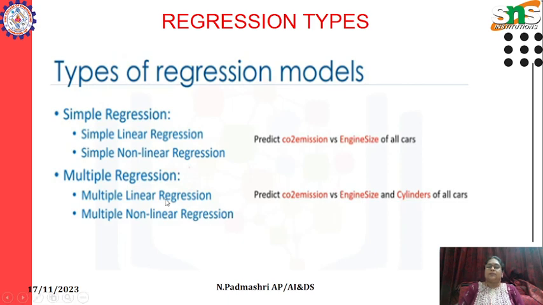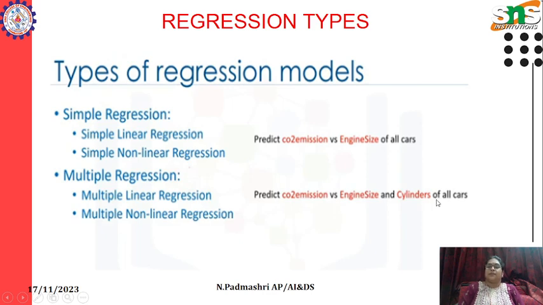When we discuss multiple regression, say I am going to predict CO2 emission based on the size of the engine, and I am also considering the other field called cylinders. How many fields am I considering? One is engine size, the other is cylinders, so two fields.